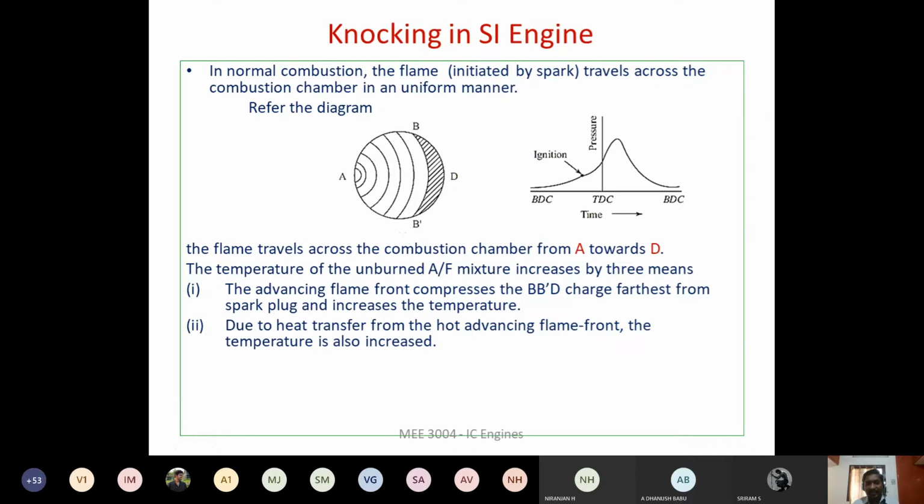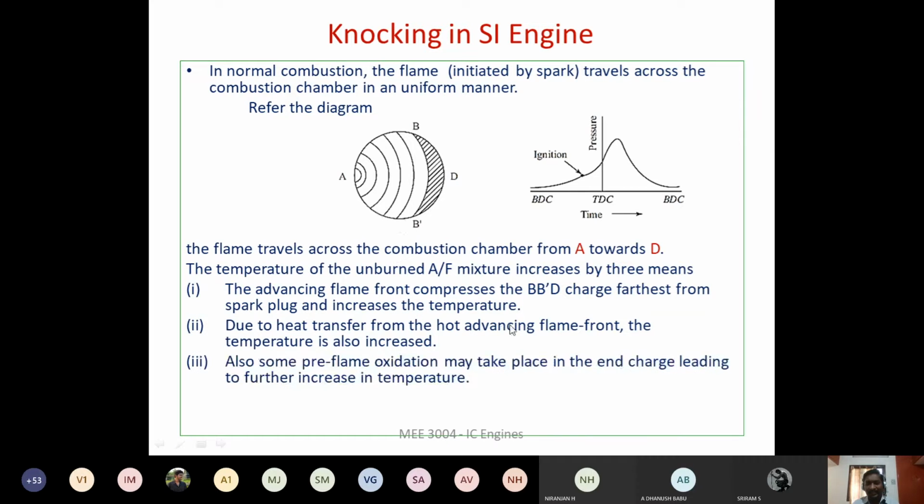The third reason is that within this unburned air fuel mixture, the pre-flame oxidation starts once it reaches the auto ignition temperature, so the temperature of this increases. As a result, the flame will propagate from here also.